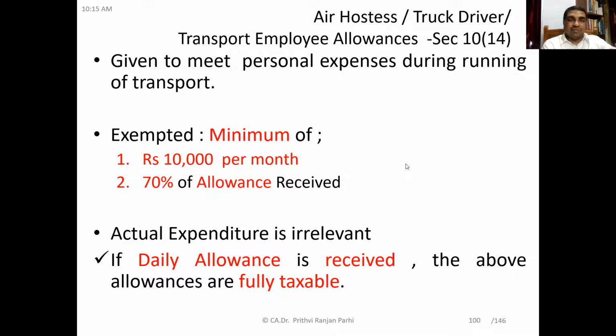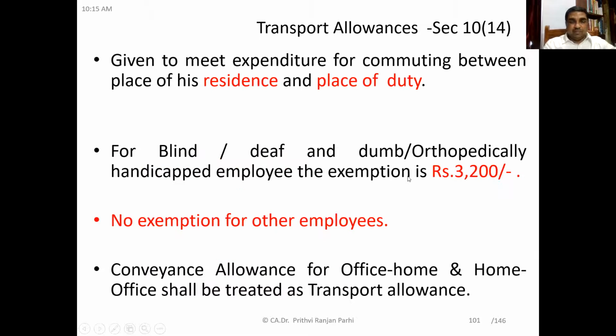So here also you can observe the actual expenditure is irrelevant. And if daily allowance is received, then the above allowance is fully taxable. That means one can claim exemption under daily allowance, which you have already lost, or exemption under this transport allowance. Understood this provision? How much is exempt? 10,000 rupees per month or 70% of allowance. Would you like to do an exercise here? Can you explain the last line, like if daily allowance is received, the above allowance is fully taxable?